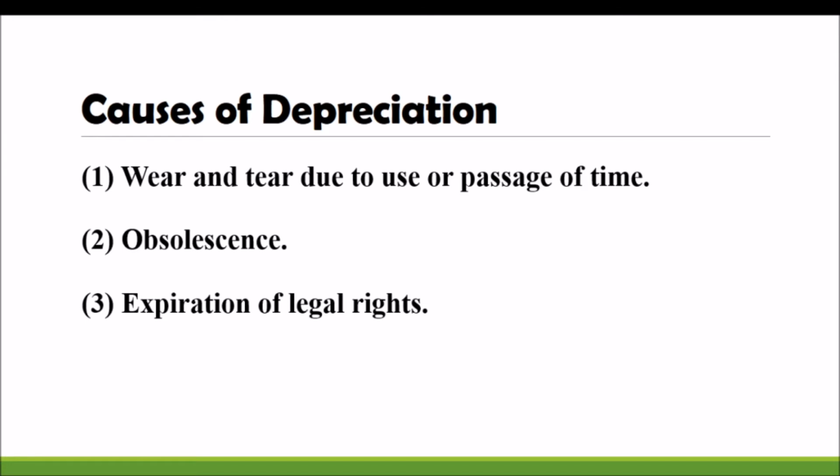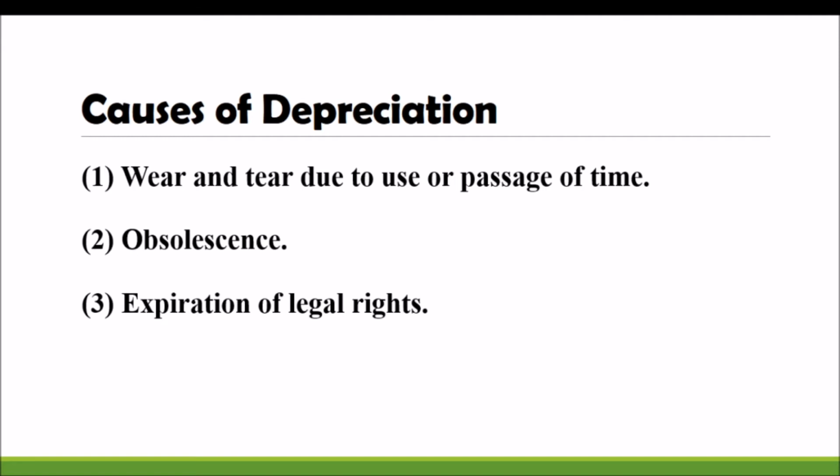And obsolescence is another matter. Obsolescence also shows the decline, shrinkage, decrease in the value of asset, and expiration of its legal rights. Legal rights means some assets are used only for a particular period as per the legal provisions. We have to use it only for 5 years, 3 years, like that. You know very well, in KSRTC, the buses are used only for 14 years, and the long route buses they will use only for 5 or 3 years, like that.